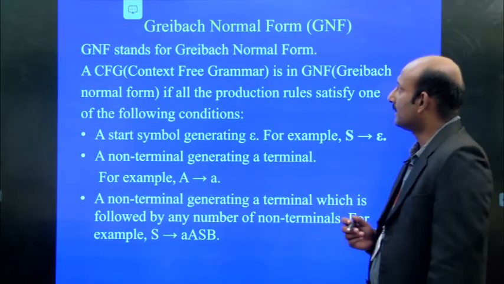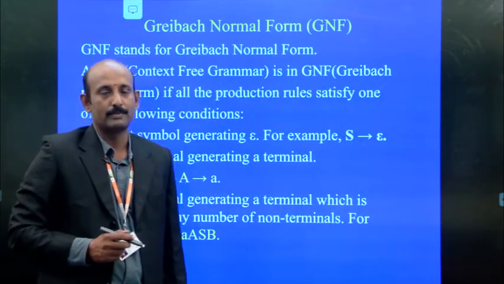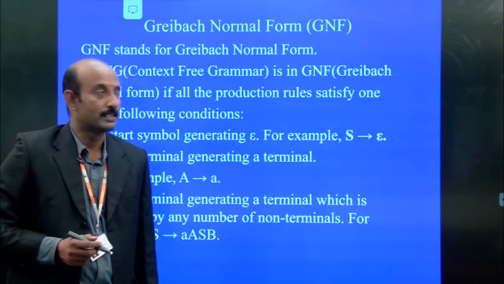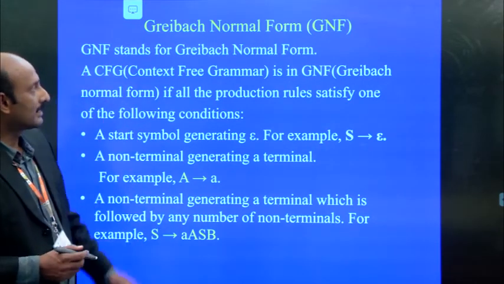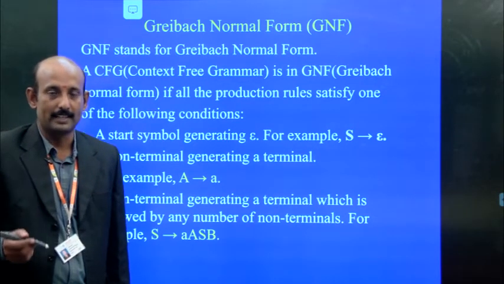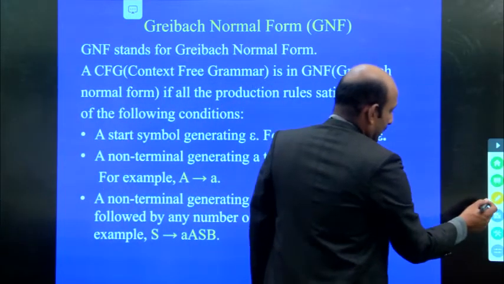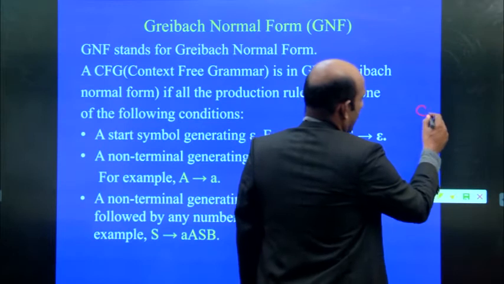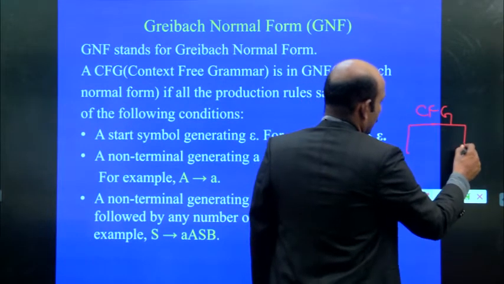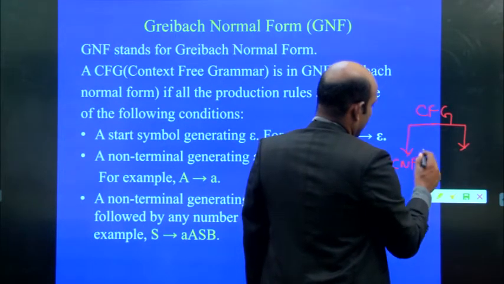Next is the Greibach normal form. So there are 2 types of normal forms. One is the Chomsky normal form and the second one is the Greibach normal form. So first thing is the context-free grammar, and from this context-free grammar it is categorized into 2. One is Chomsky normal form.